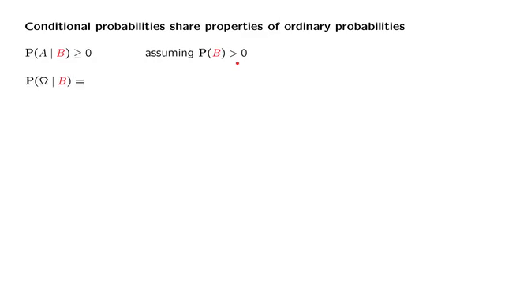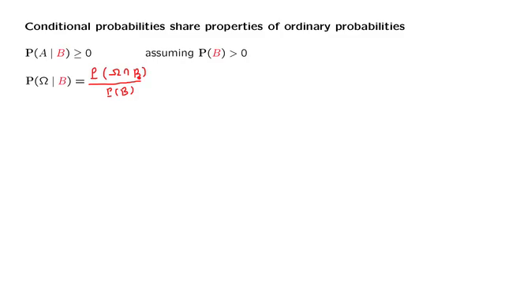How about another axiom? What is the probability of the entire sample space given the event B? Let's check it out. By definition, the conditional probability is the probability of the intersection of the two events involved divided by the probability of the conditioning event. Now, what is the intersection of omega with B?